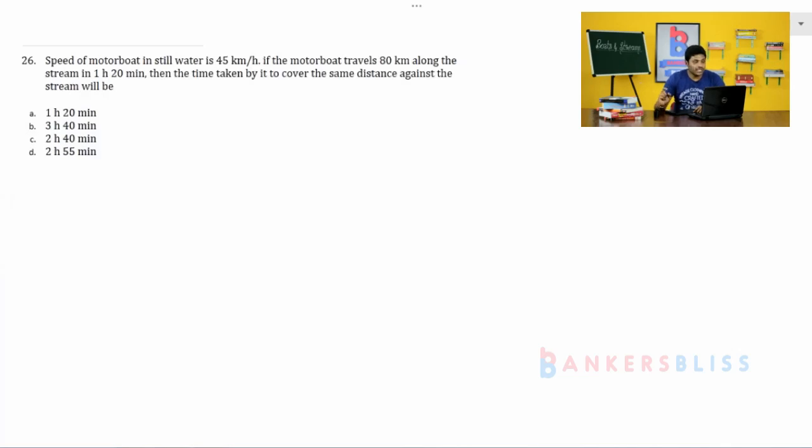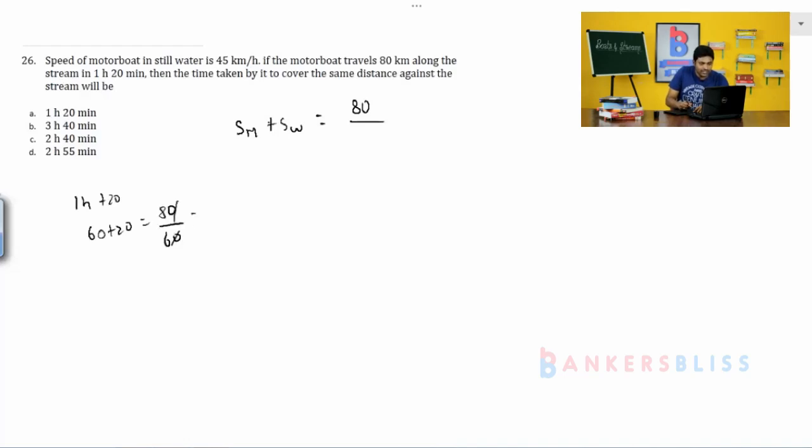See here, they have given the speed of the motorboat. Only thing is you have to calculate the stream of the water. So speed of the motorboat plus, see, travels 80 km along the stream. So speed of the water is equal to 80 kilometers divided by, see here, 1 hour 20 minutes. If you convert it into hours, see, 60 plus 20, that is equal to 80 minutes. So 80 by 60 hours, that is equal to 4 by 3. So speed of the motorboat 45 plus speed of the water is equal to 80 into 3 by 4.